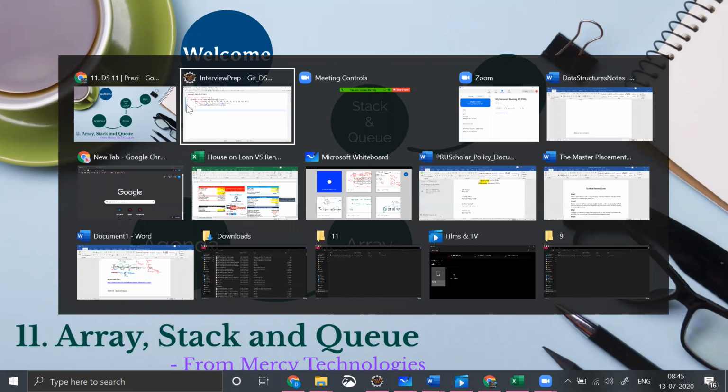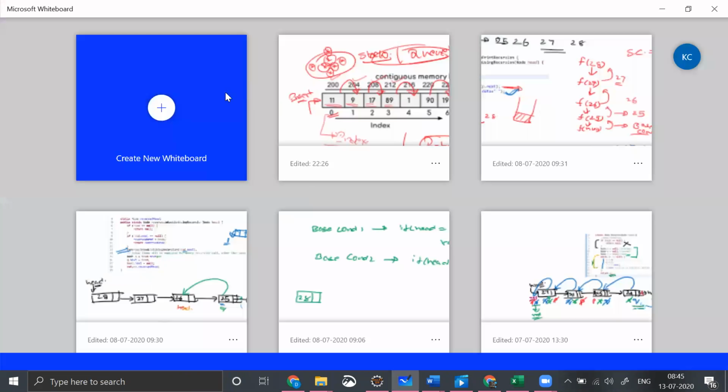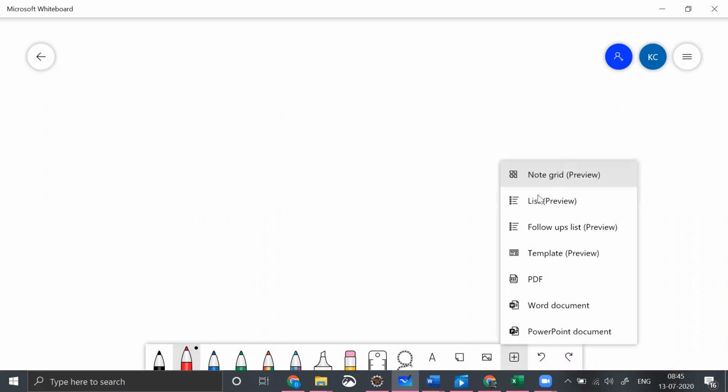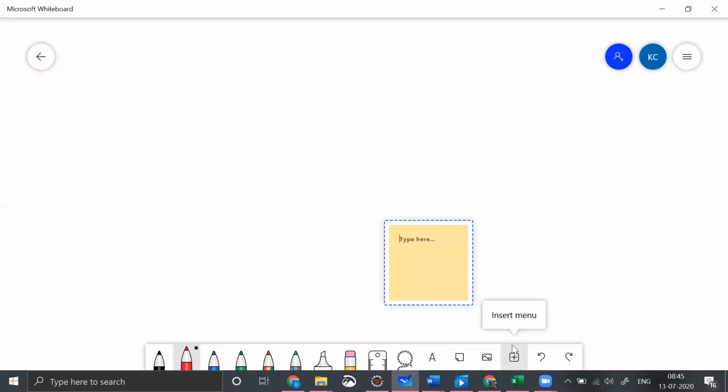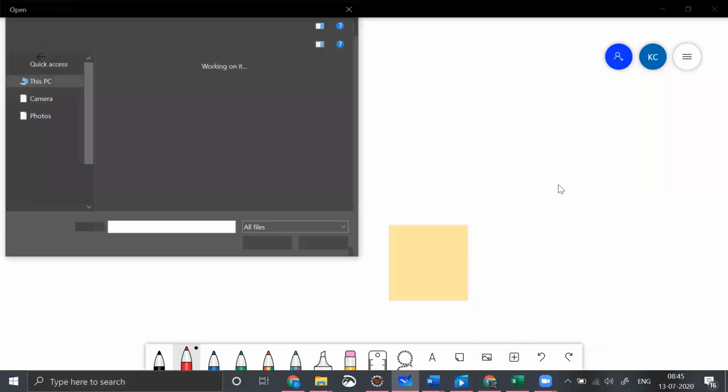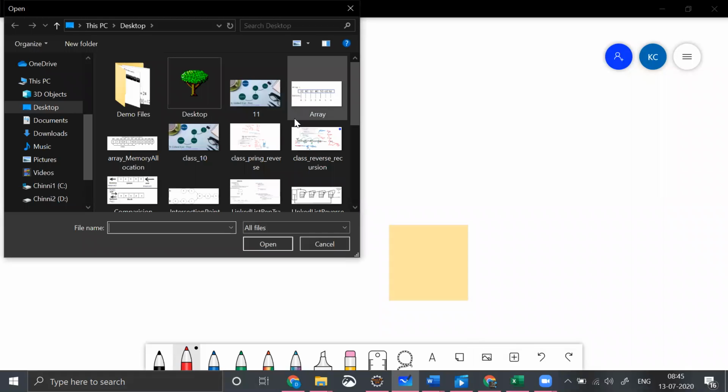Maybe I'll go back to my whiteboard and actually make you understand what exactly it is. Let me bring this. Sorry. So what am I trying to do? I'm trying to import the array. Okay, array memory allocation.